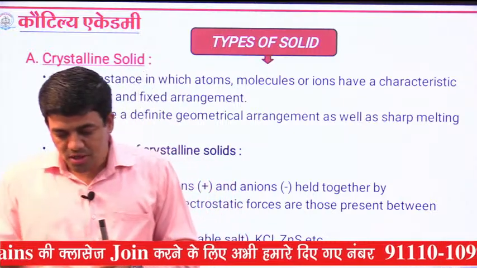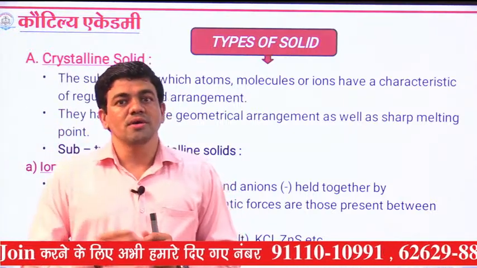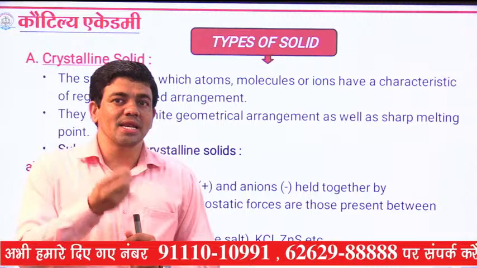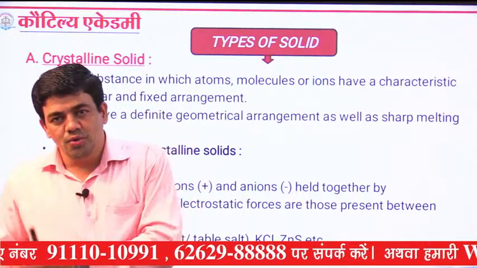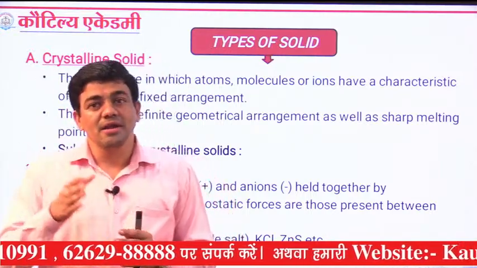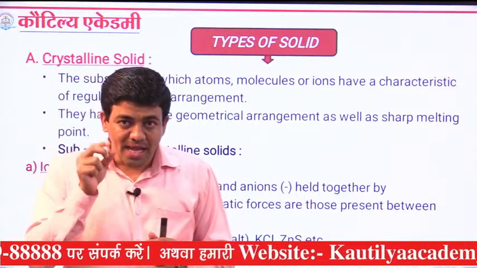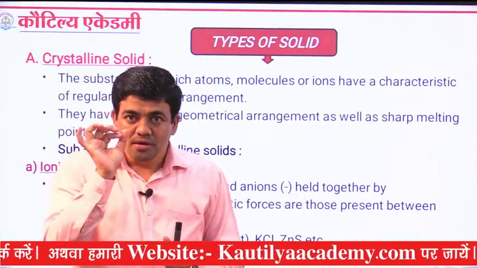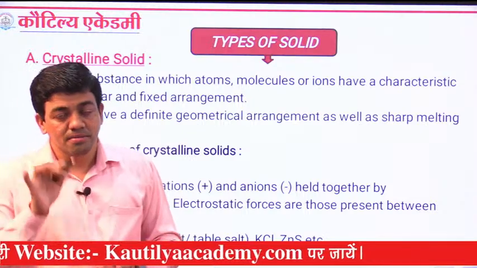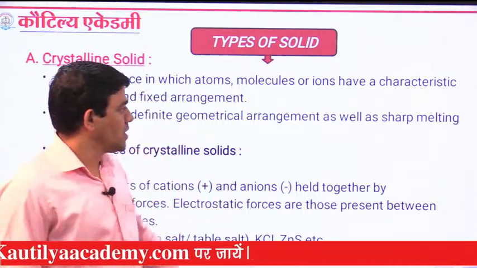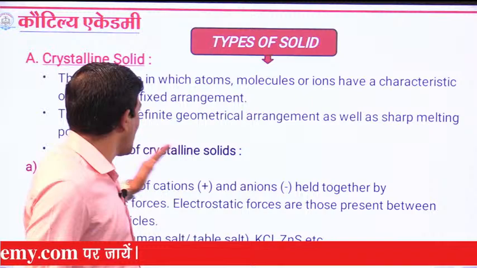If you procure salt from Pakistan, Nepal, India, China, the US or Germany, and it is in pure form, then that salt has a fixed melting point. So, sharp melting point.